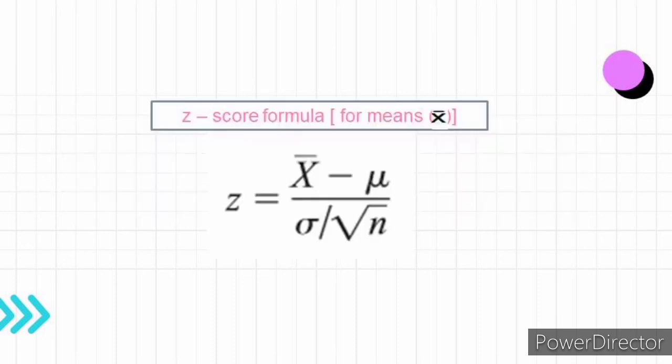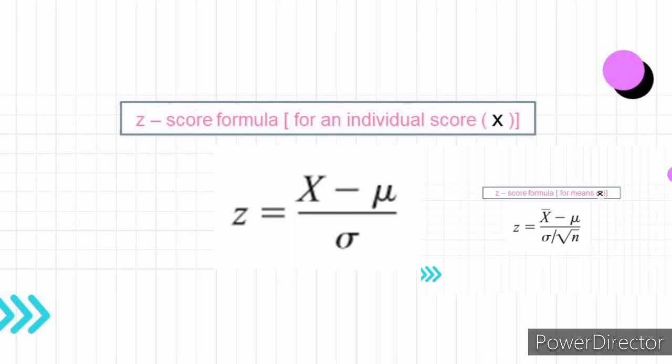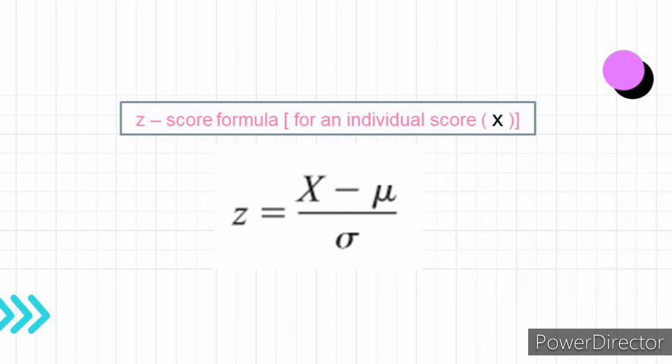Students sometimes have difficulty deciding whether to use this z-score formula or this. The formula z is equal to x bar minus mu over sigma divided by the square root of n should be used to gain information about a sample mean as shown in this section. The formula z is equal to x minus mu over sigma is used to gain information about an individual data value obtained from the population. Notice that the first formula contains x bar, the symbol for the sample mean, while the second formula contains x, the symbol for an individual data value.